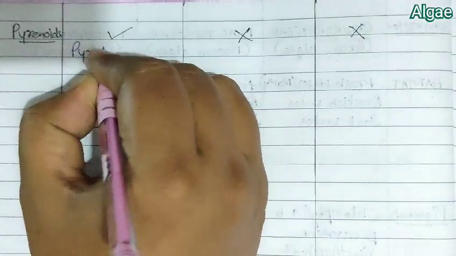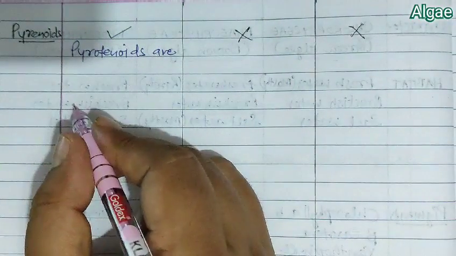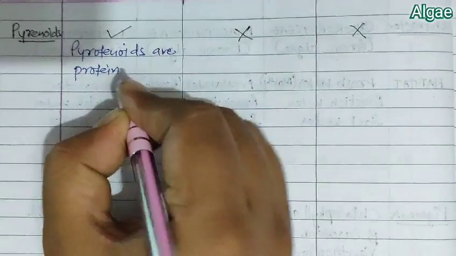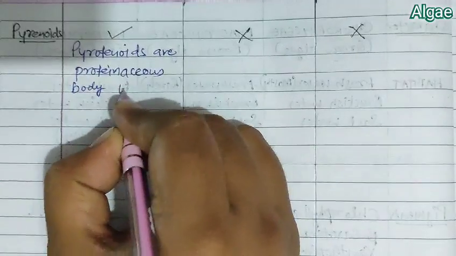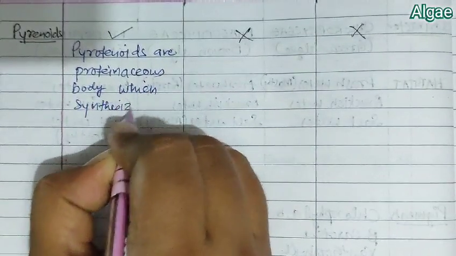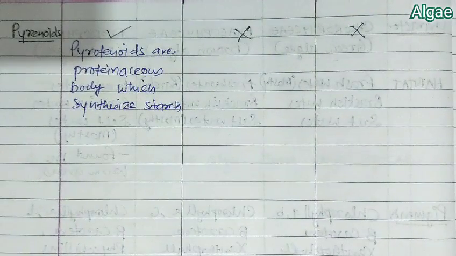pyrenoids. Now these pyrenoids are found in case of green algae, but they are not found in case of brown or red algae. So if they are found in green algae, we should understand what pyrenoids are. These pyrenoids are proteinaceous bodies which synthesize starch.